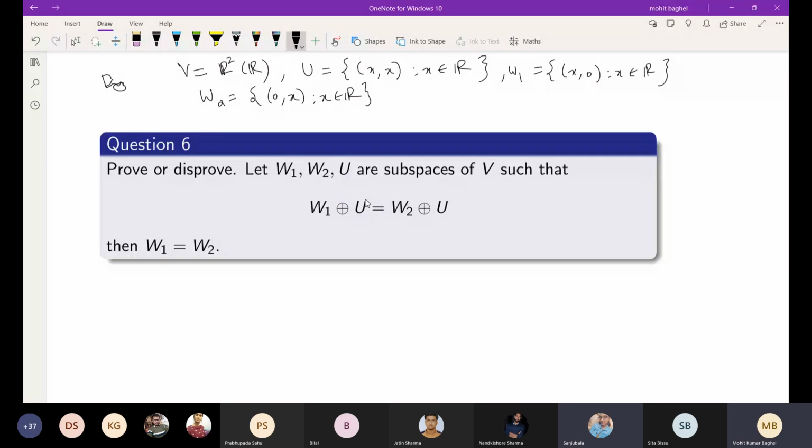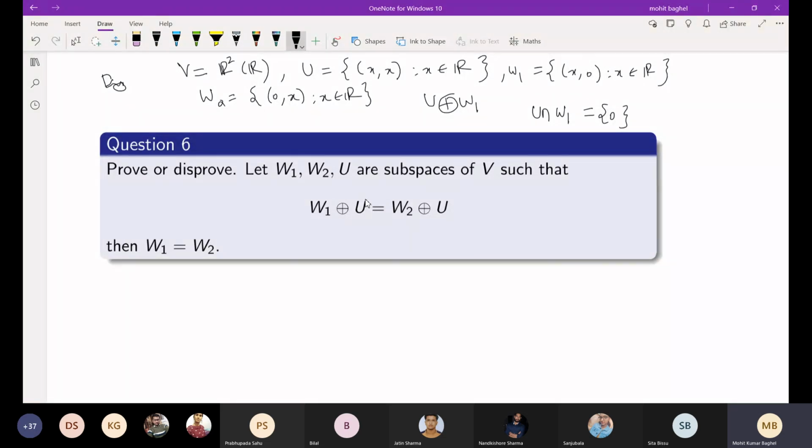Is whatever she is saying correct? No, sir, I have a doubt. I think here the direct sum is not equal to V. Okay, let's stick to this example and we will listen. Just wait a minute. So why is it not correct? Because if you consider this direct sum U plus W1, then the intersection of U with W1 must contain only the zero vector. Is the intersection of this U and W1 only the zero vector?